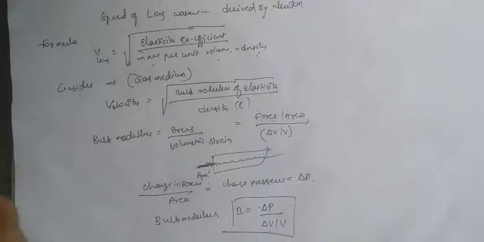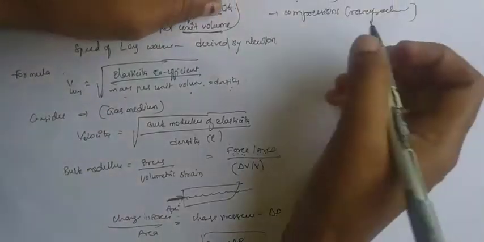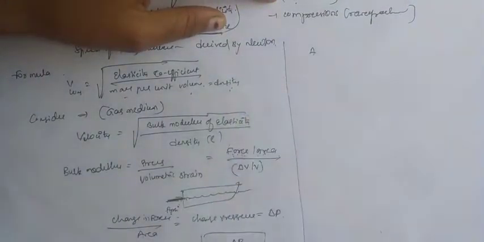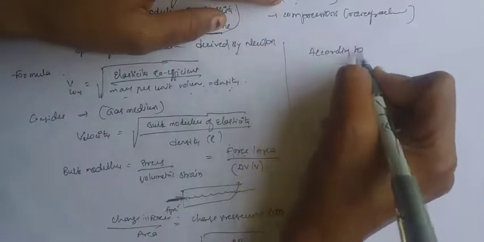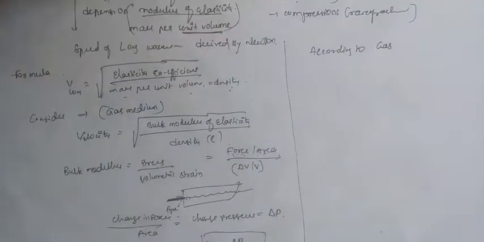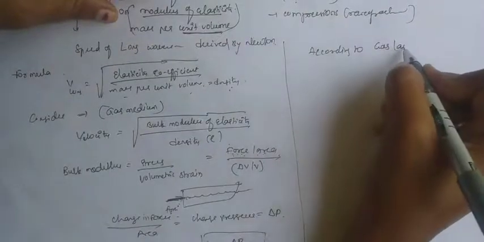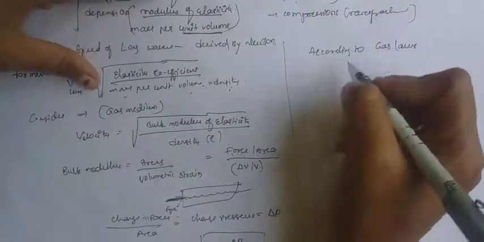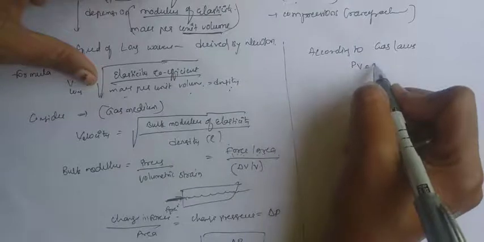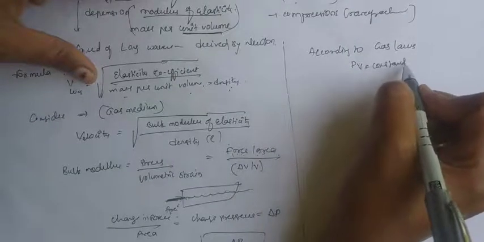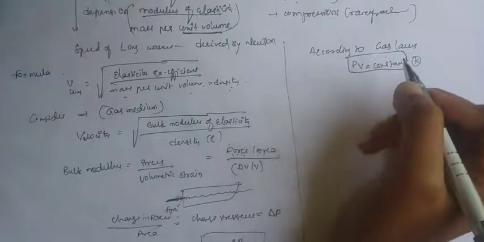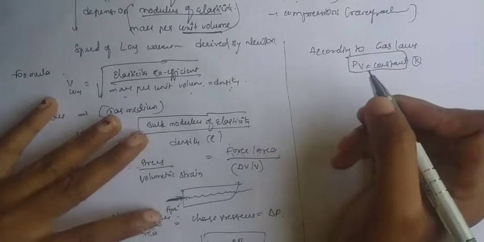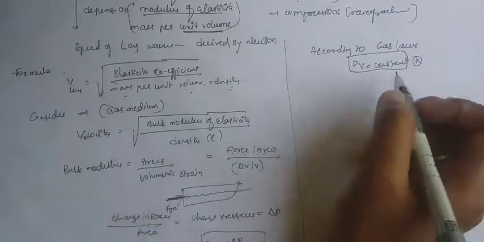Okay, now according to the gas law, because here we are taking the gas medium, we already know that PV is equal to some constant K. According to Newton, PV is equal to constant.